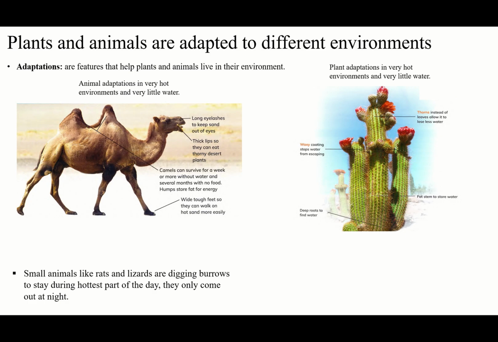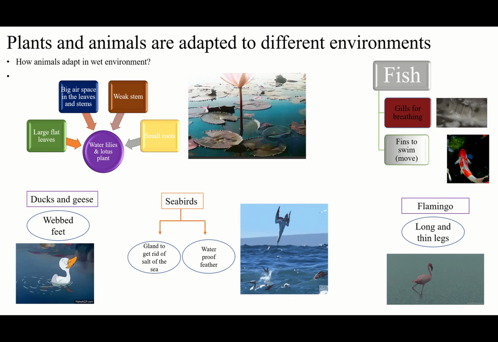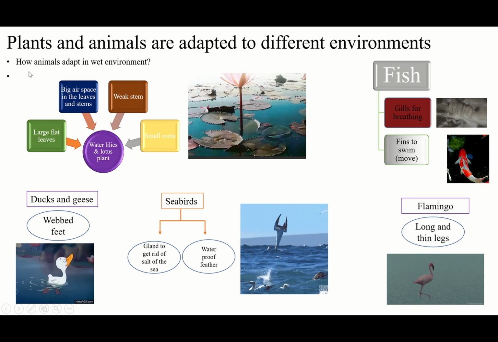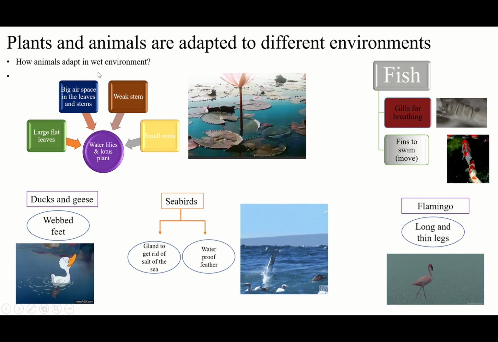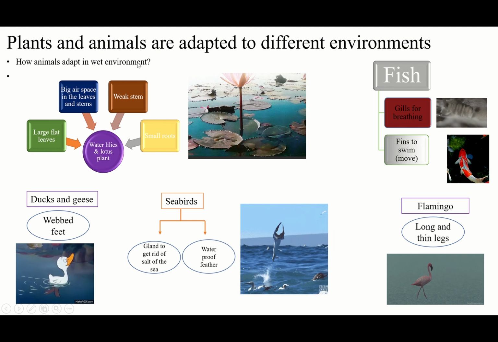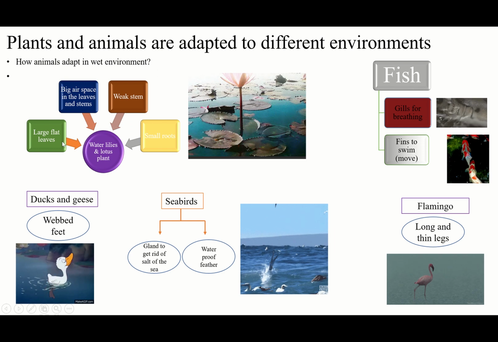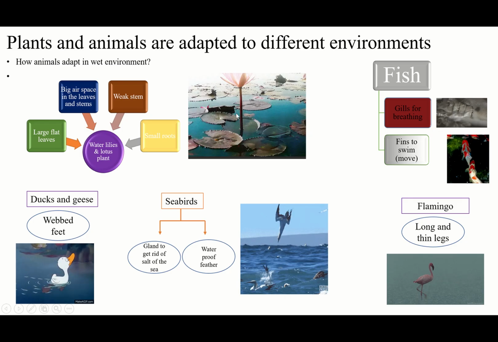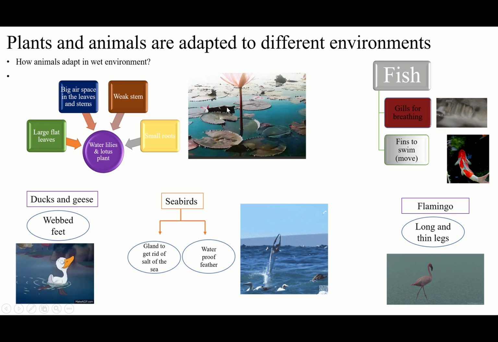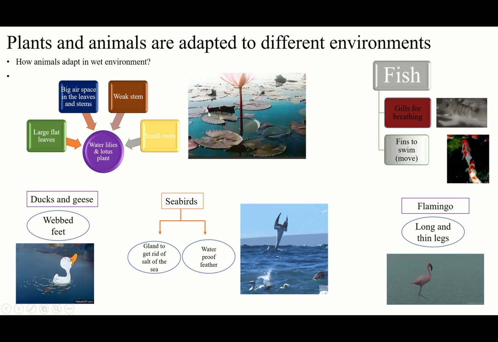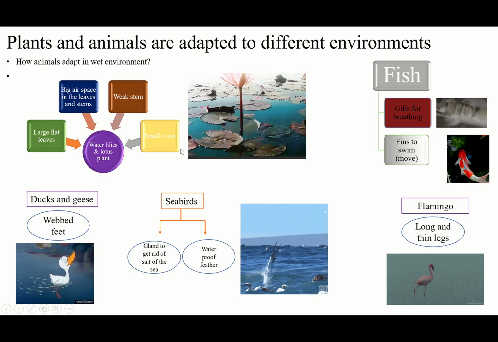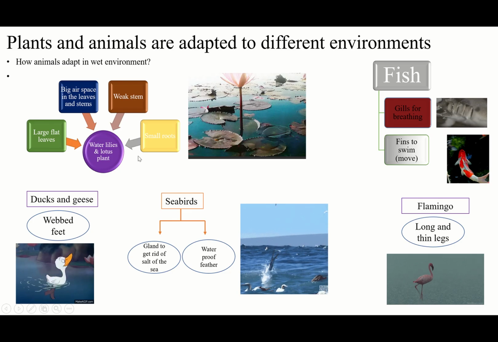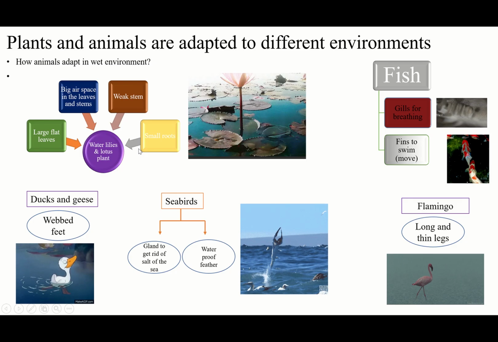So let's go to the other kind of environment. We have another kind of environment, which is the wet environment. How do animals and plants adapt in the wet environment? Let's see, for the plants, let's start first. We have the water lily and the lotus plant. How will they survive? They have some things that help them to live in that place and make their life easier there.